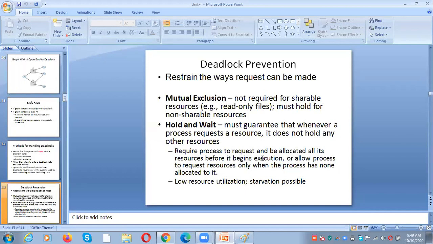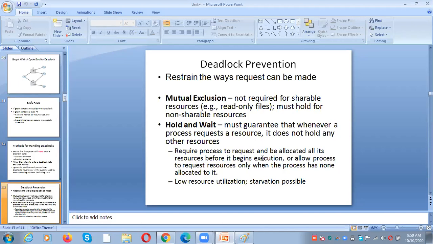at the time of the starting state itself, whatever number of resources are required by a process, we need to allocate all the resources to the process at the initial stage itself. So that all the resources required for a process, we are going to allocate anyhow. So it will complete the execution without any problem. So the hold and wait problem will never happen.